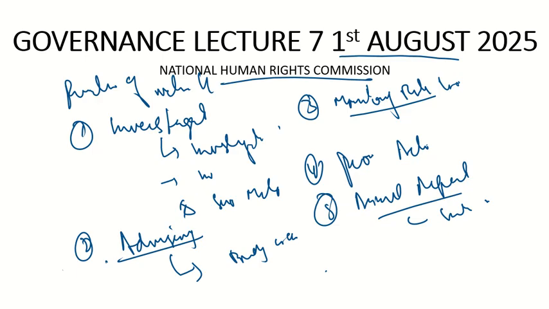Now let's see, even though we have the National Human Rights Commission, is it successful? First we saw that it came by the statutory act of the Parliament. Then we saw that the act provides for the National Human Rights Commission, the State Human Rights Commission and Human Rights Courts. Then we discussed the composition of the National Human Rights Commission, a little comparison of what used to be and what changes were made in 2019, and the key functions of the National Human Rights Commission.